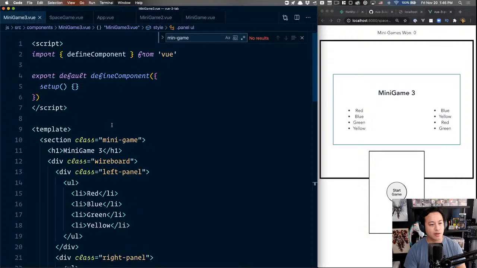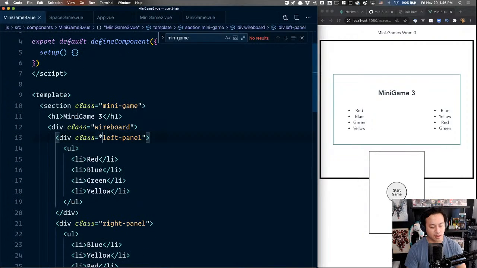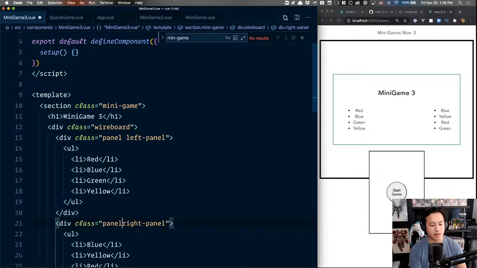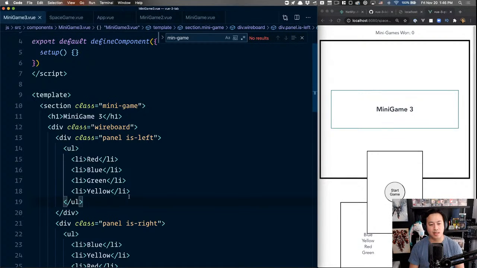So now we can go ahead in here. So panel is the shared class because both of them should look fairly similar in this organization. But then anytime we need anything that distinguishes them from one another, we use a state. So this is the is-left, so this is the left one. And this is the is-right one. So that's how I like to distinguish between my CSS classes, just to make it a lot more explicit.